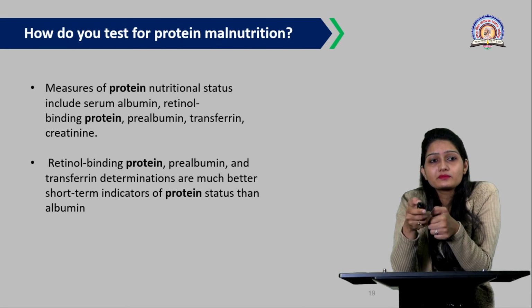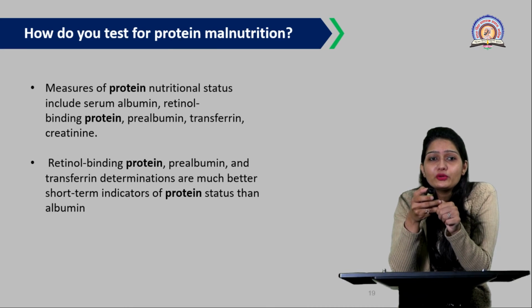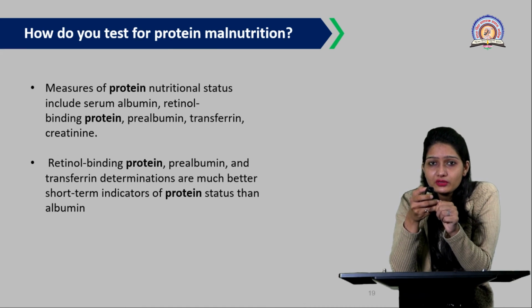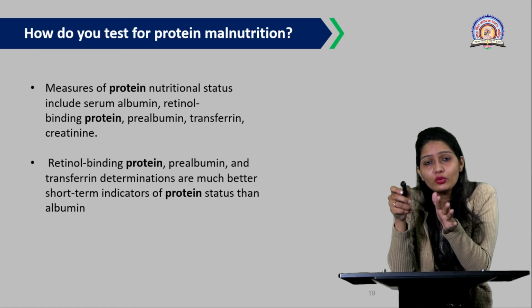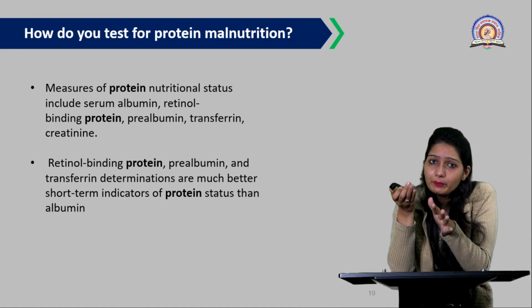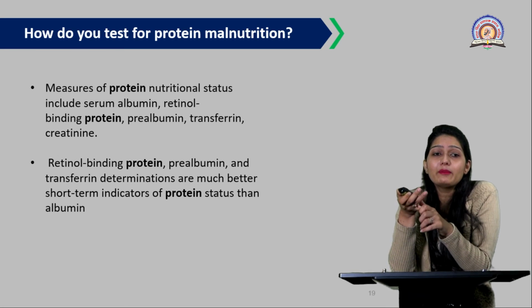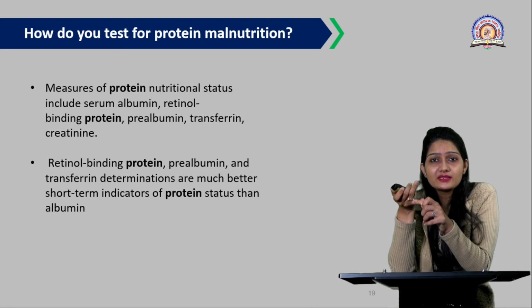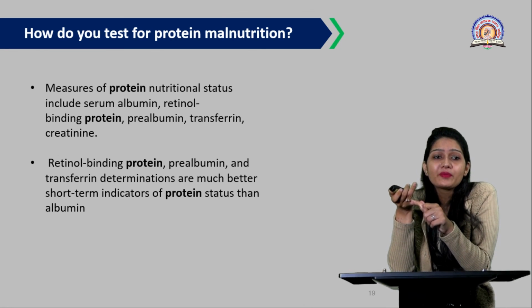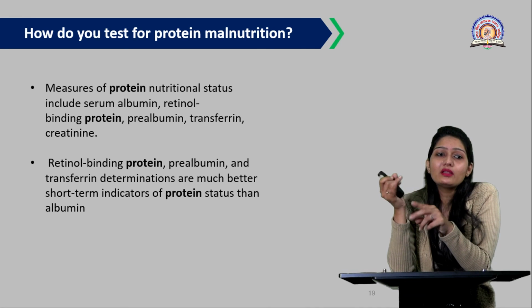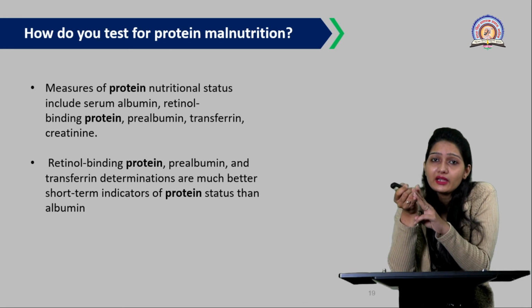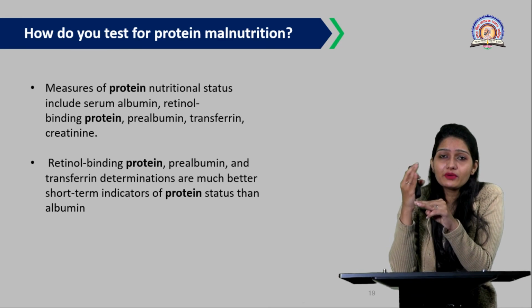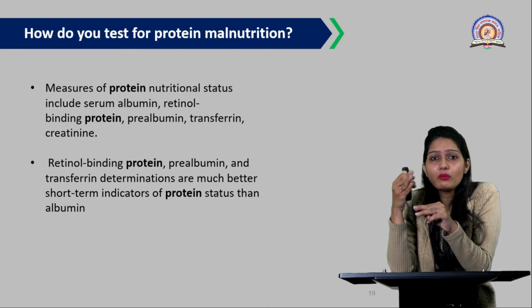Okay. Now, how do you test protein malnutrition? How will you come to know this is protein energy malnutrition only? How will you detect this is PEM? By measuring the protein nutritional status from blood, that includes serum albumin, retinol binding protein, prealbumin, transferrin, and creatinine.